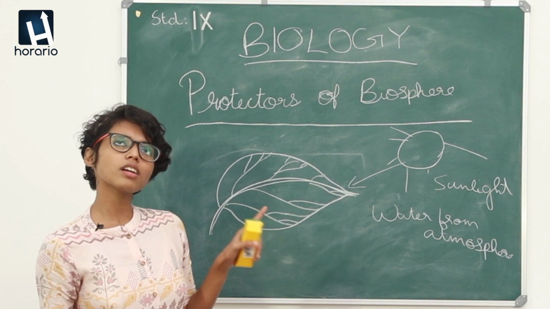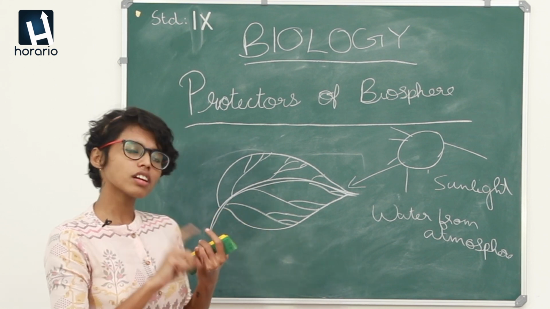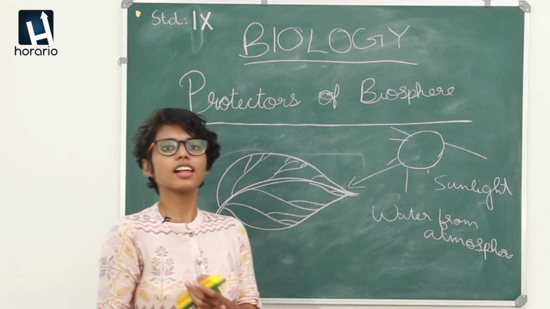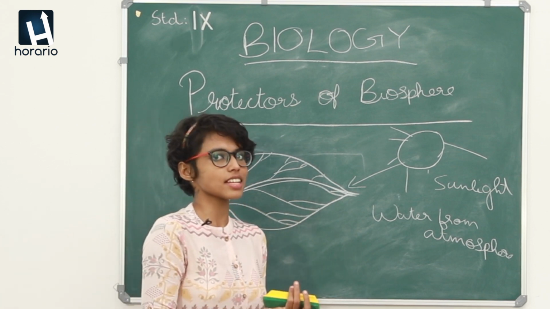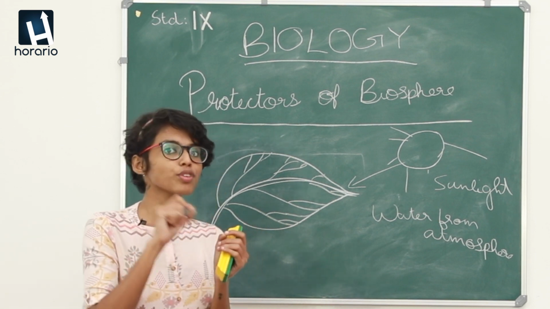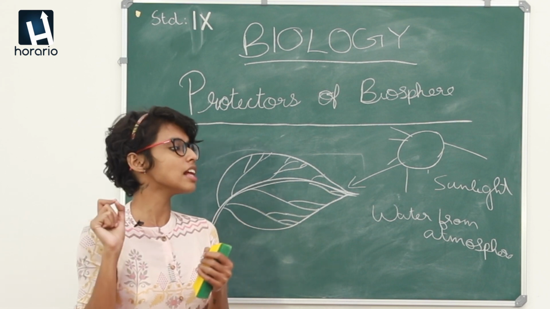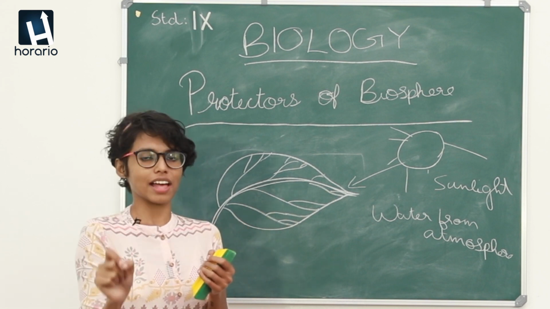First, let us take a brief look into green plants. When we studied about the cell and plant cell in 8th standard, we learned that the plant cell has a specific organelle that is different from the animal cell. That was the chloroplast.